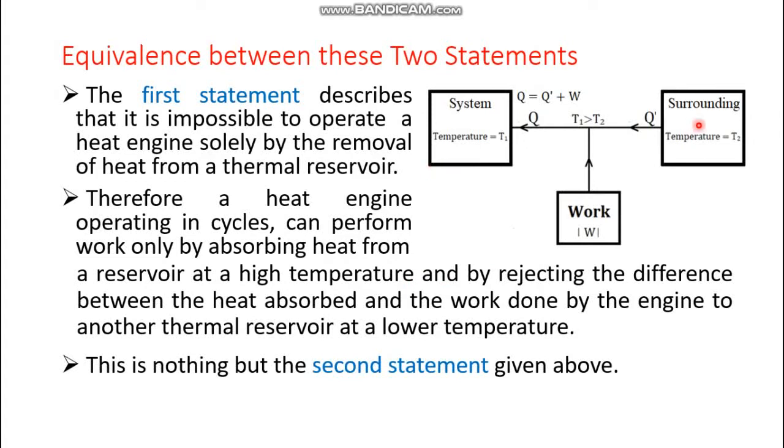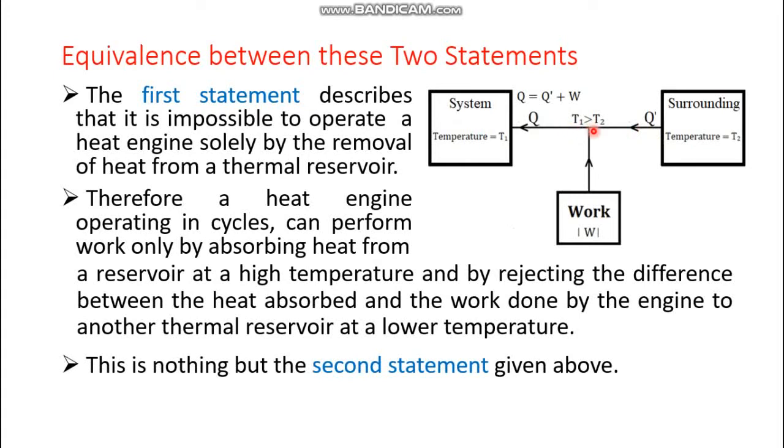Suppose we take this system. This is the system which is equivalent to the surrounding, and this system is equivalent to the system. Okay, and heat has to be withdrawn from the surrounding to the system. Suppose Q prime amount of heat is to be withdrawn. This is at lower temperature T2, which is less than that of the body at high temperature T1, and this amount of heat has to be withdrawn here. Okay, so the perpetual motion of the second kind can do this, but in reality that is not possible.